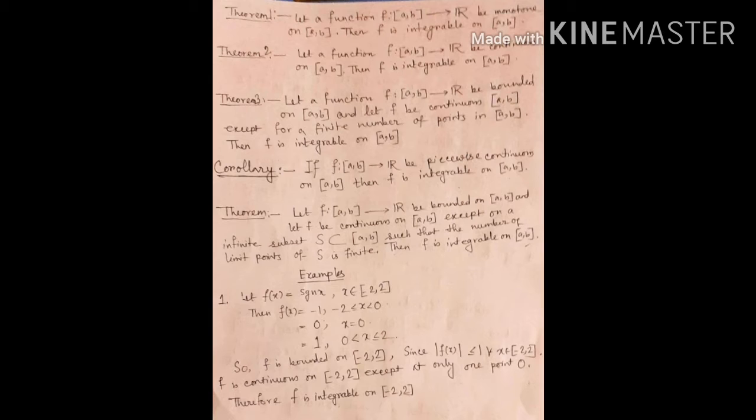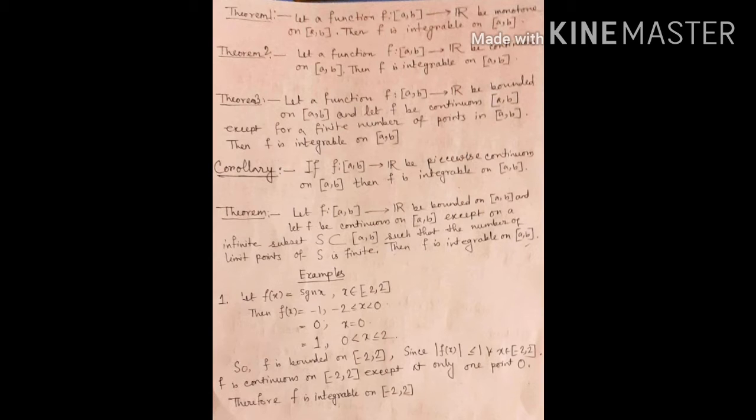Now there are some important theorems, statements. Theorem 1: let a function f from closed interval [a, b] to R be monotone on closed interval [a, b]. Then f is integrable on closed interval [a, b]. That means if f is a monotonic function, that means either monotonic increasing or decreasing, then f remains integrable on closed interval [a, b].